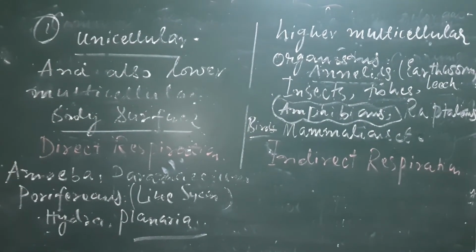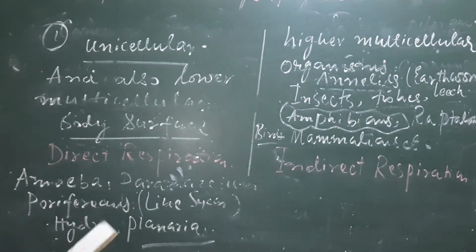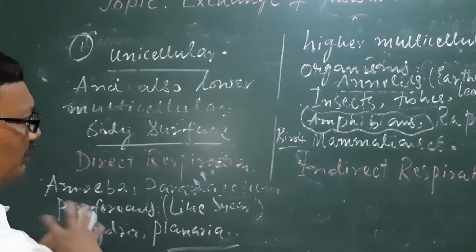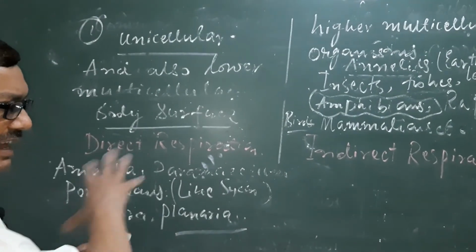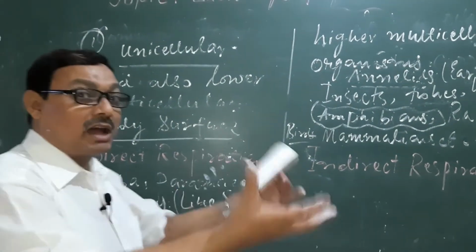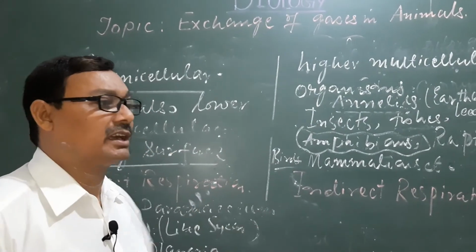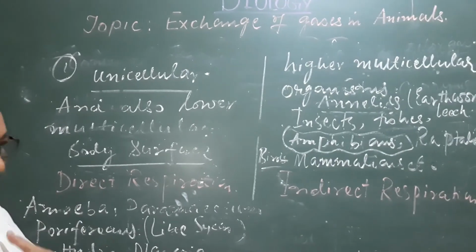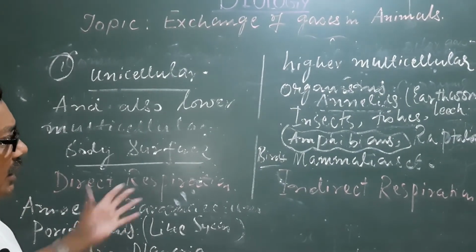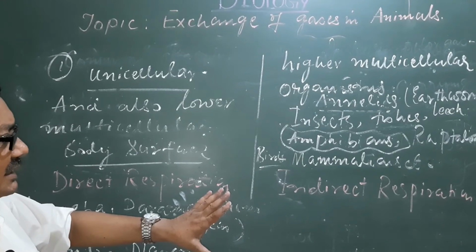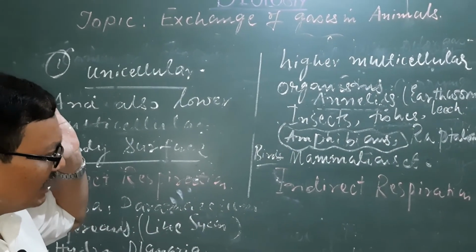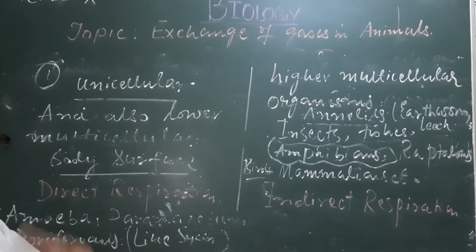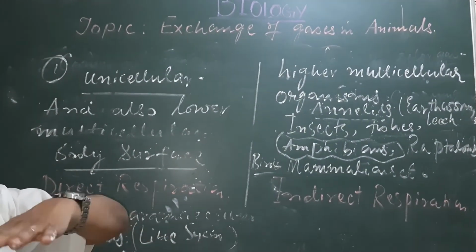Respiratory surfaces include the whole respiratory organ as well as some other extensive parts. Taking the example of mammals, all of us, there are lungs, extended to the alveoli, and that is the main surface area.